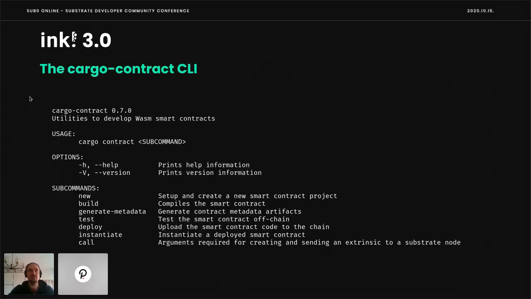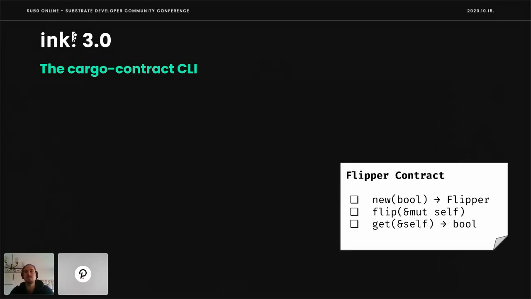Another thing that really improved over the last months is our tooling story. So as you might know, we have the Cargo Contract CLI tool. That is the more or less official build tool for Ink. And it comes with 3 new commands with which you can, via CLI, deploy, instantiate, and call Ink smart contracts to an on-chain. How would this look like for a Flipper contract that we discussed previously?